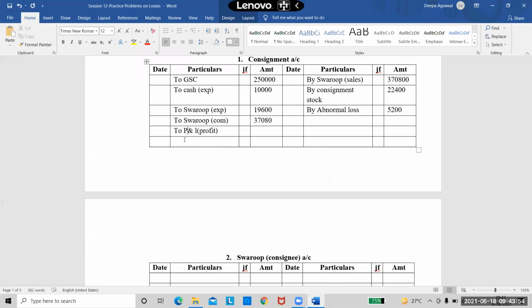I'm writing it as to P&L account. And I'll have to put the totals on both the sides. You'll have to tell me the totals as well. 3,07,800 plus 22,400 plus 5,200. So total I'm getting is 3,98,400. Please check the total, one of them. Check if I'm correct. 3,98,400.